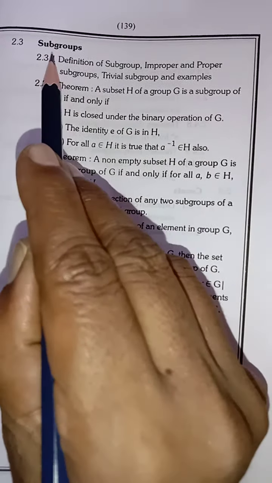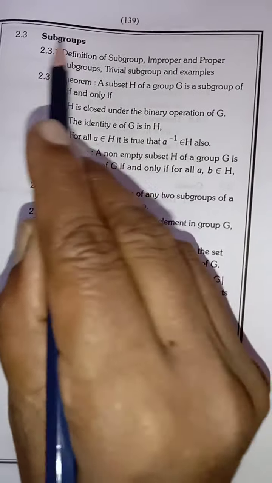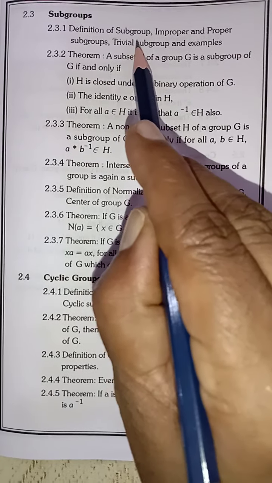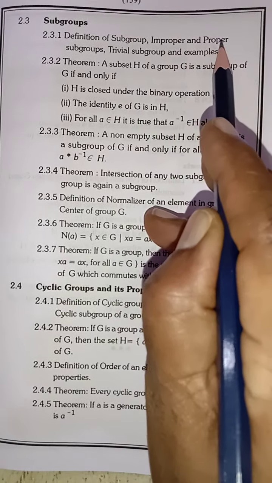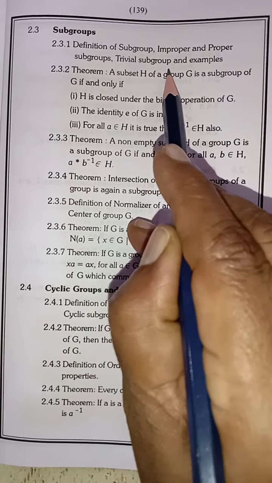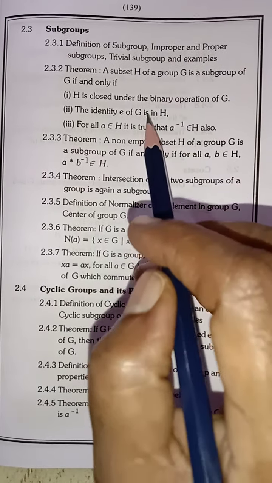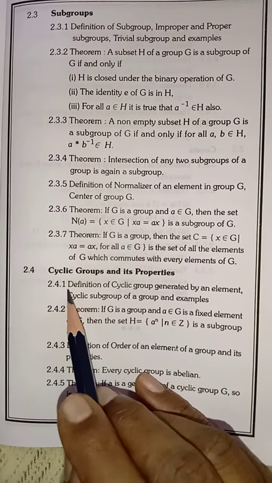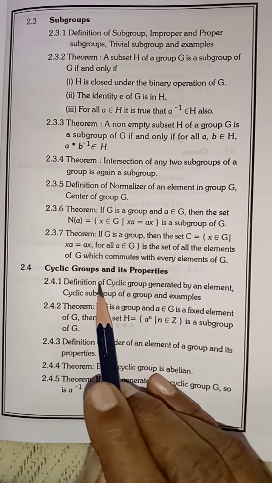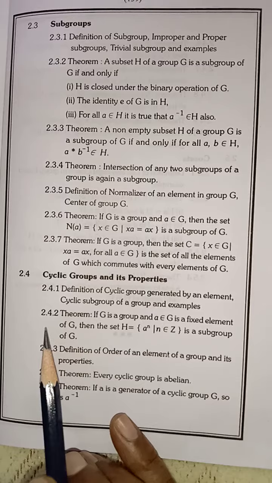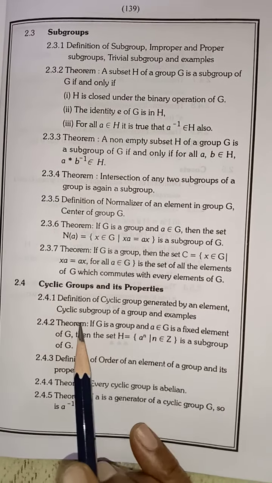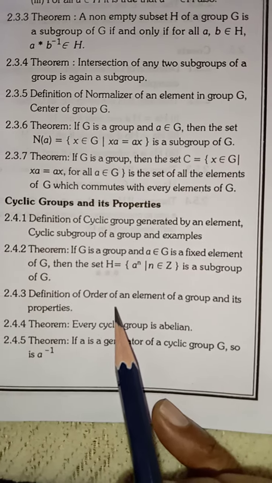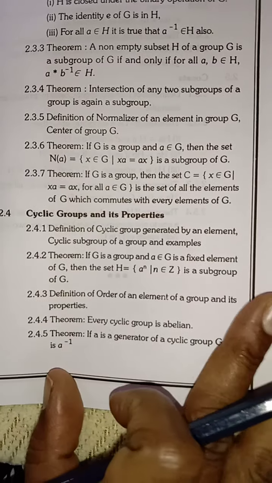There is an article on subgroups. In this article we will see definitions of subgroup, improper subgroup, proper subgroups, trivial subgroups, and examples, and theorems on subgroups. Next article is on cyclic groups and its properties. In this article we will study definition of cyclic group and theorem on cyclic group.